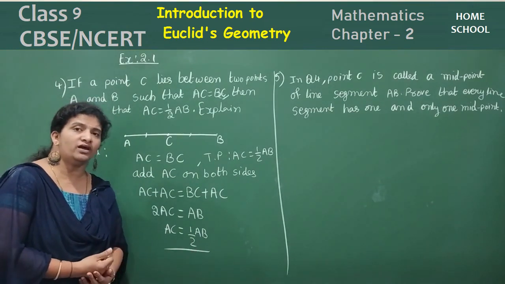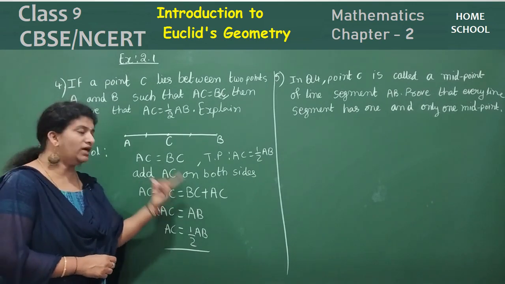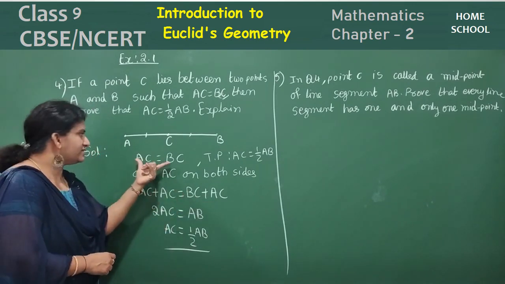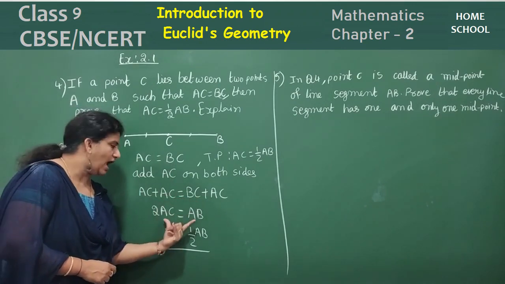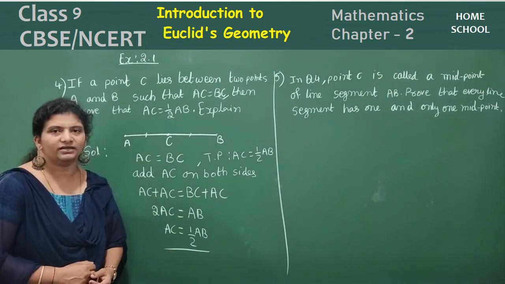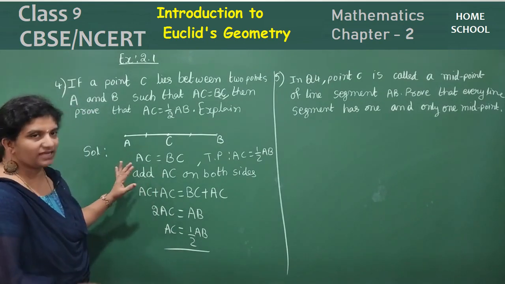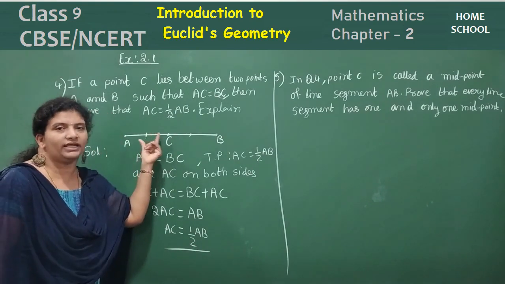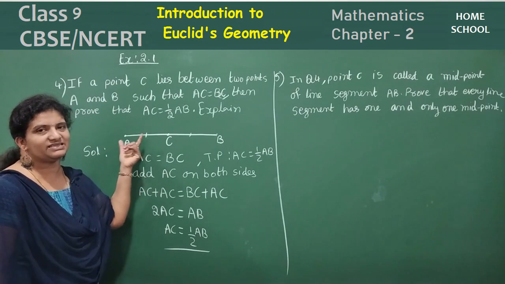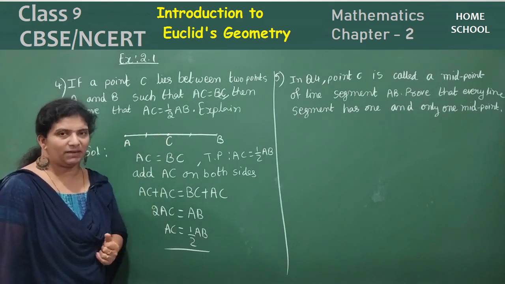How are we proving it here? Using axiom 1: the things which are equal to the same thing are equal to one another. By this, I was able to prove this one. Okay, so once again, what did they give here? Two points A and B. C is a point in between such that AC is equal to BC. Prove that AC is half of AB.